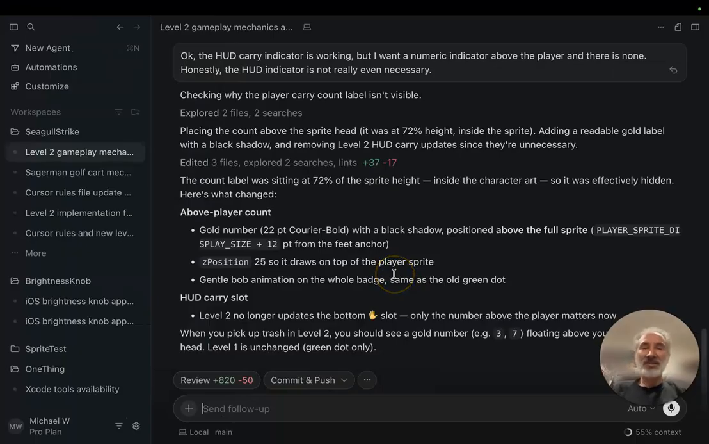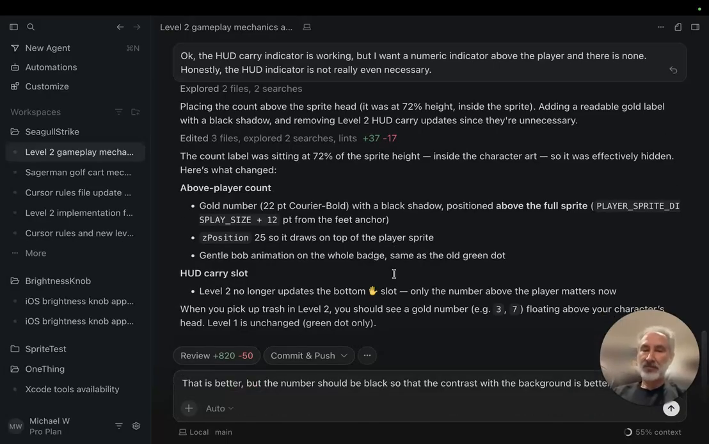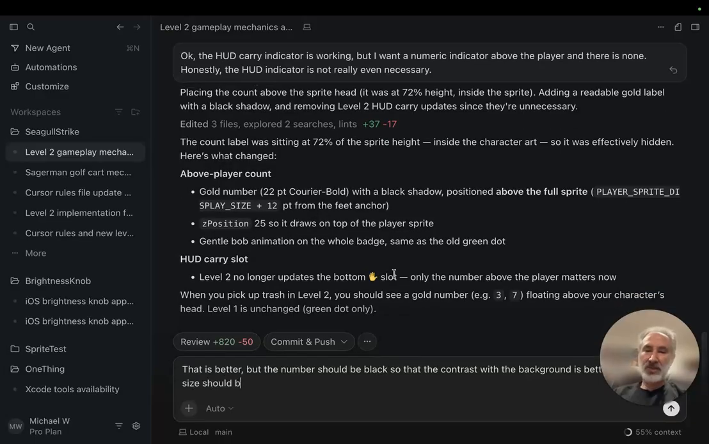One bummer about this is that it's very difficult to communicate about where things should be on the screen. And so we just got to play a guessing game until we nail it down. Let's see here. That is better, but the number should be black so that the contrast with the background is better, and the font size should be bigger.